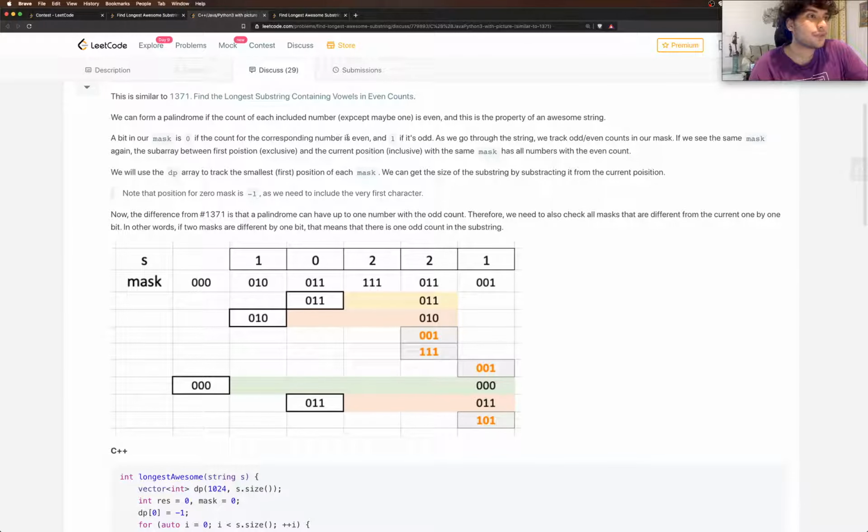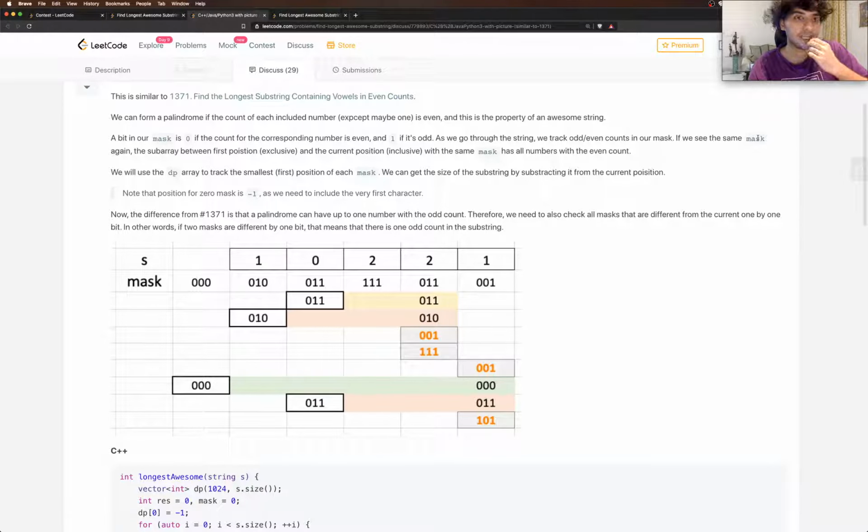The bit is 0 if the count for the corresponding number is even and 1 if it's odd as we go through the string. So at the starting we're going to have all zeros probably. As we go through the string we track odd, even counts in our mask, right? If we see the same mask again. Okay.